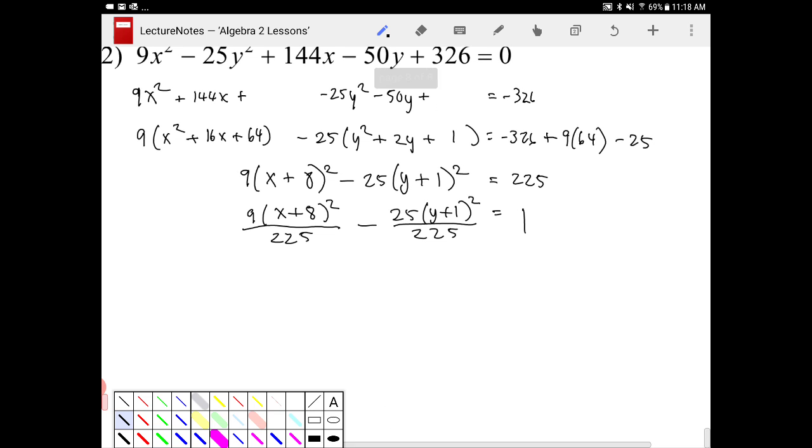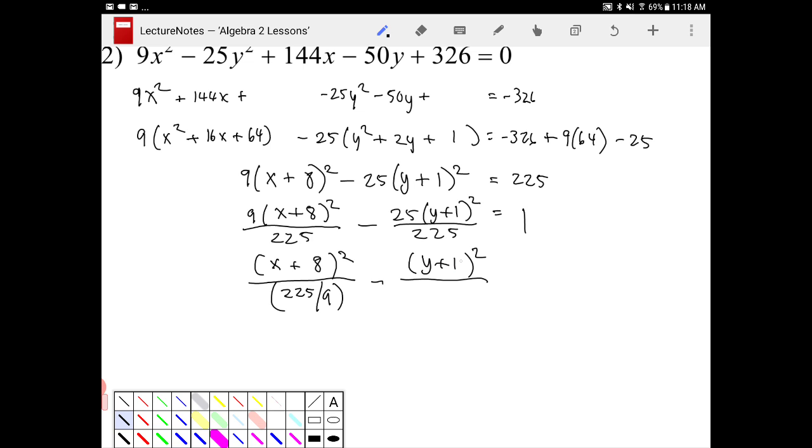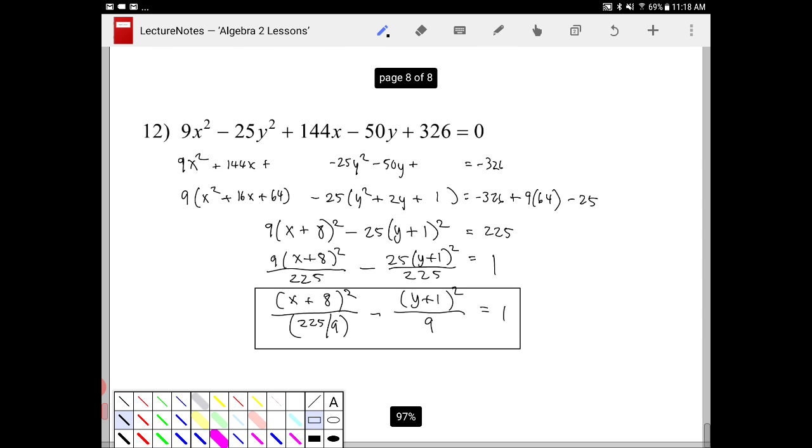But if you want to rewrite this and make the a and b look a little more explicit, it's 225 divided by 9, minus y plus 1 quantity squared over... 25 goes into 225 how many times? It goes in 9 times. So it's going to be 9. You can certainly write it like that. But in either case, it's the same thing. All right.